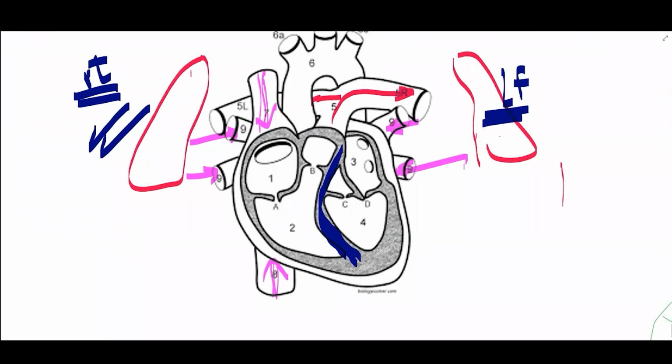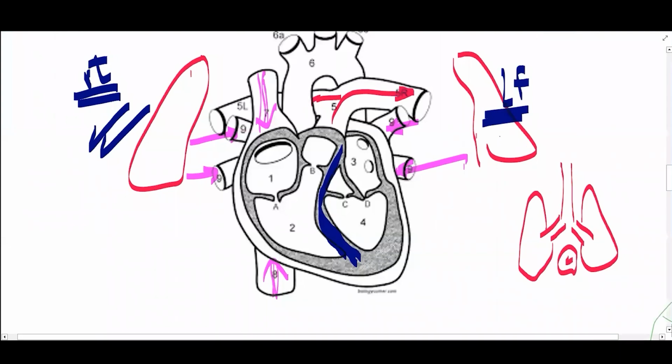If we look at our chest, here is the trachea, here is one lung, here is another lung, and the heart is here. So it makes sense that the pulmonary artery will branch right and left to pump the blood to the two sides of the lungs. Is it clear?